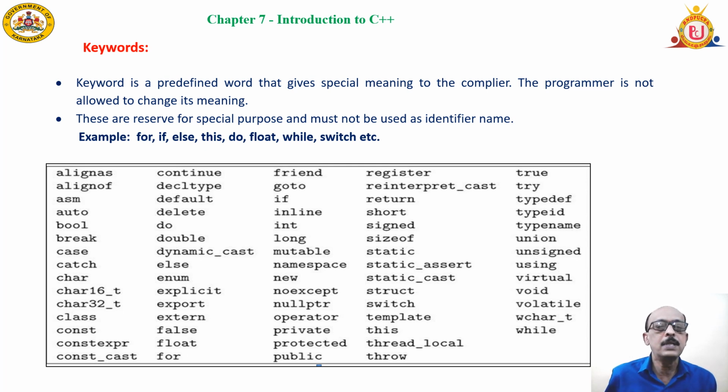Some of the examples are given here, like if, for, else, etc. These are the few keywords present in the language. Like we have dictionary words, we can have keywords in the language.